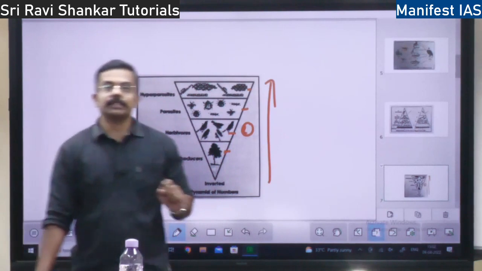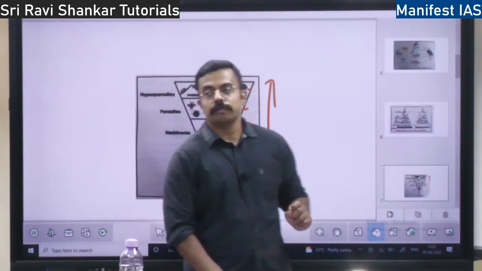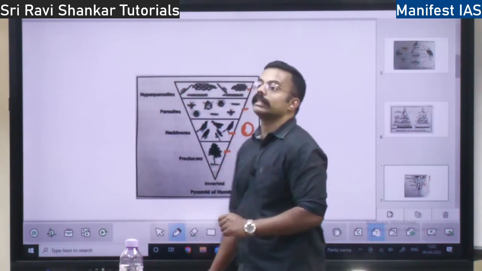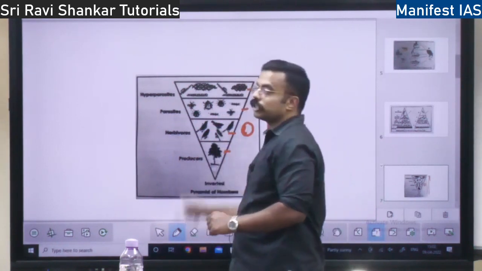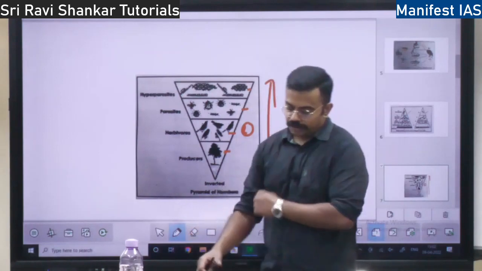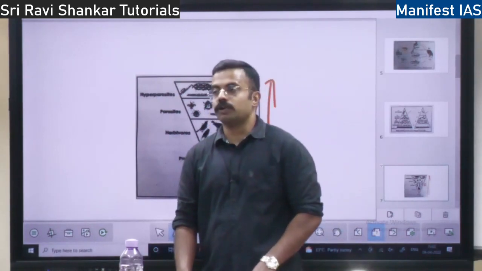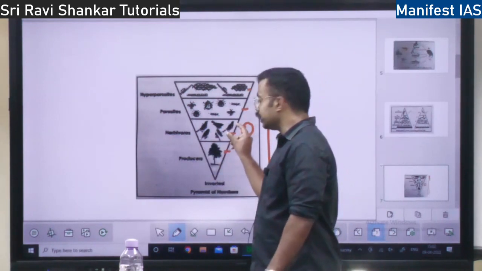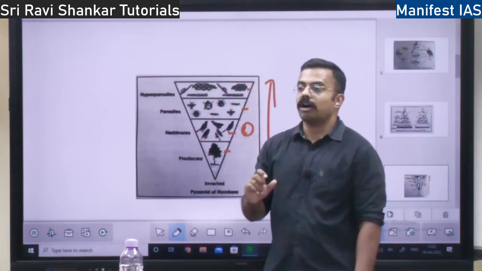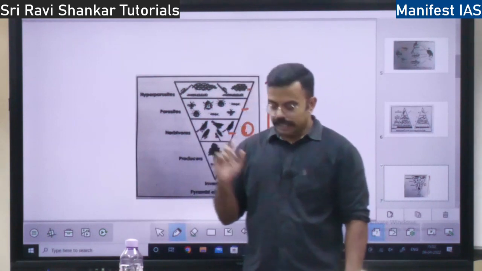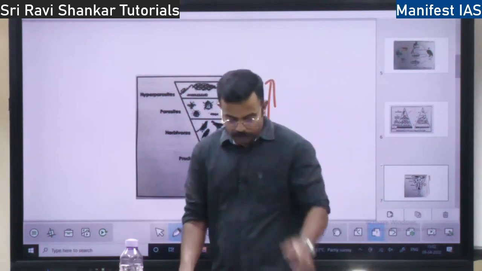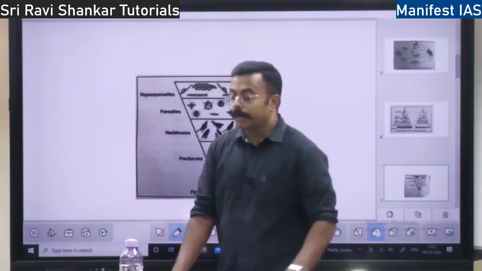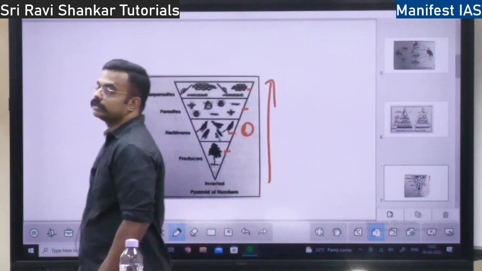So the pyramid of numbers, what is the drawback? Why is it not good? See, it's practically impossible to count all the trees on earth or all the sparrows on earth. So that is why it is difficult, and also we are not measuring the size of the animal. We are not measuring whether this sparrow is big or small, right? Size is also not being measured. Because of this drawback, we will move to another concept called the pyramid of biomass.